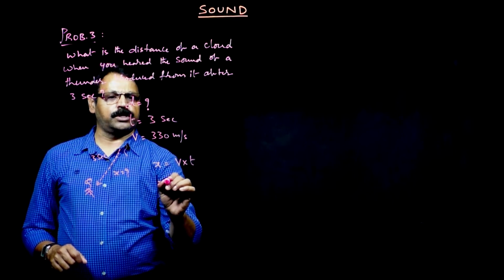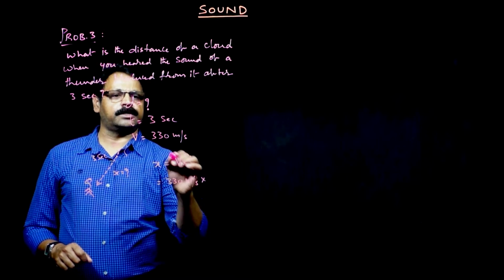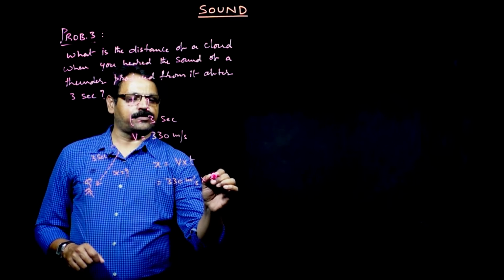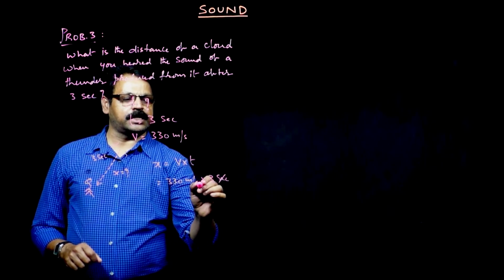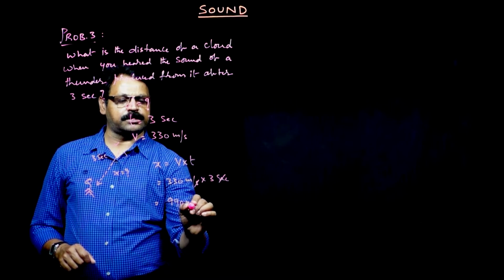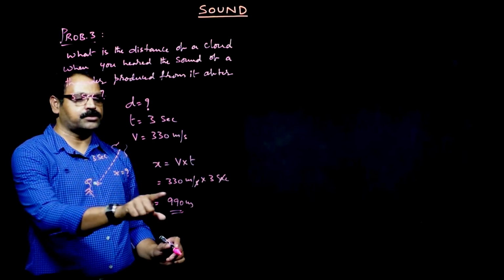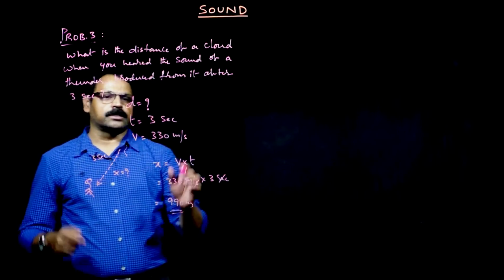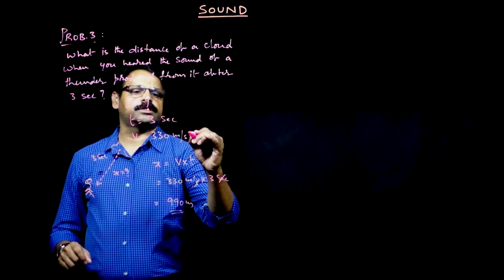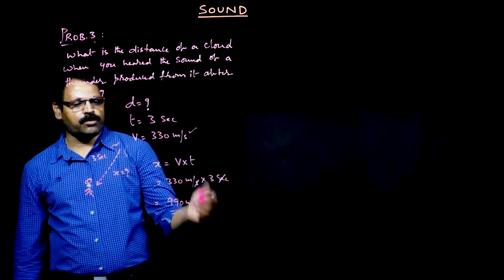Velocity is 330 meter per second multiplied by time, 3 seconds. Second cancels, so it comes out to be 990 meters. That means the distance of the cloud from the person is 990 meters. So the only key point here is you need to remember the velocity of sound.